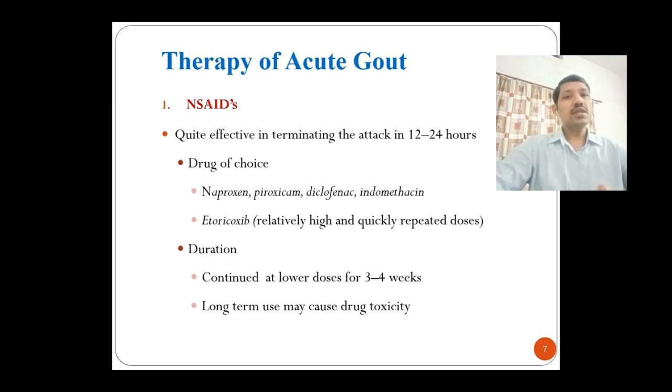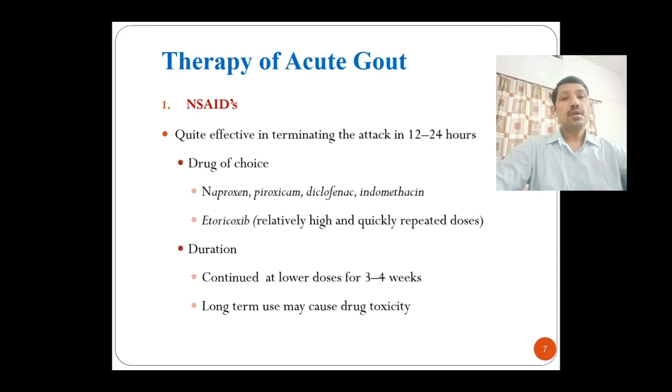Now we'll discuss the therapy of acute gout. The first drugs for symptomatic relief are NSAIDs. These NSAIDs are quite effective in terminating the attack in 12 to 24 hours. It means it will provide symptomatic relief, and the drugs of choice for acute gout are naproxen, piroxicam, diclofenac and indomethacin.